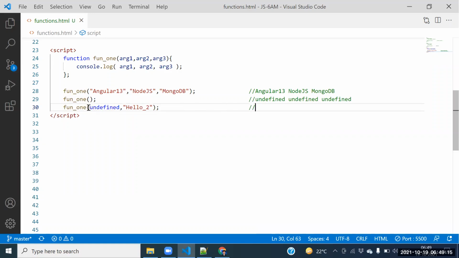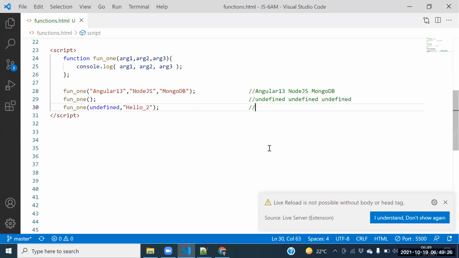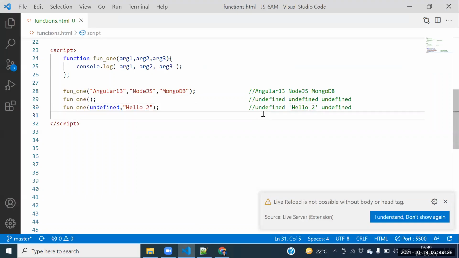So what is the output we are getting? Undefined, hello 2, undefined, undefined, hello 2, undefined here. Yes or no? Yes. Automatically, argument 3 is undefined.